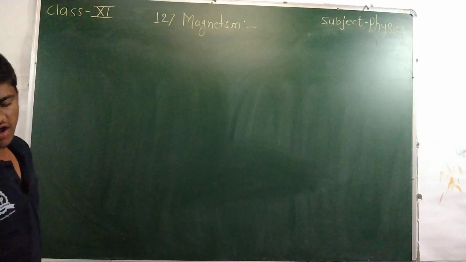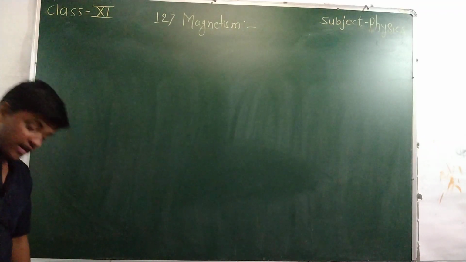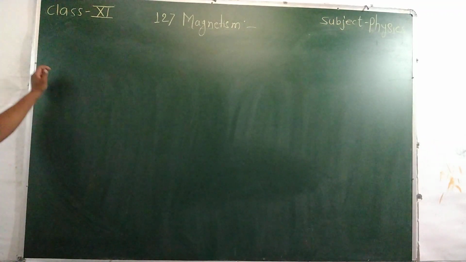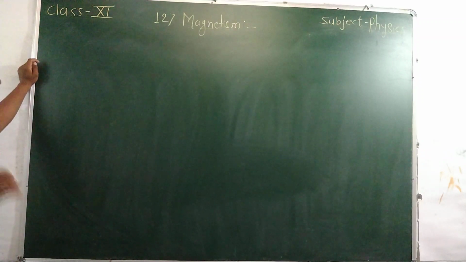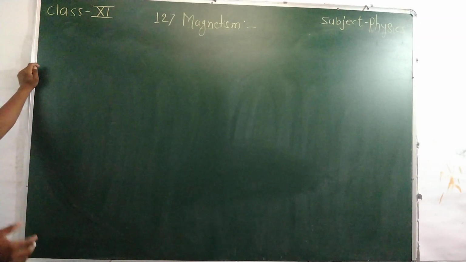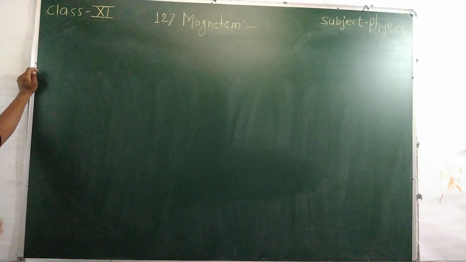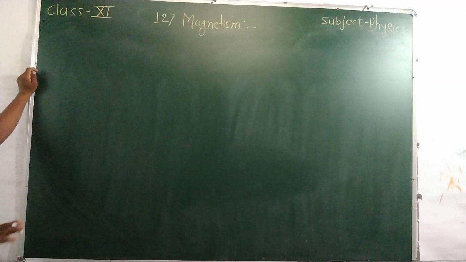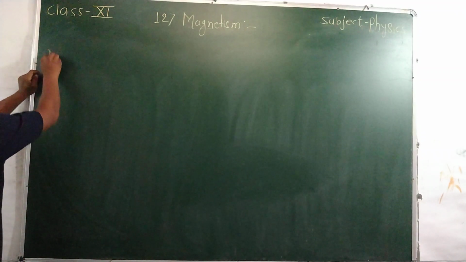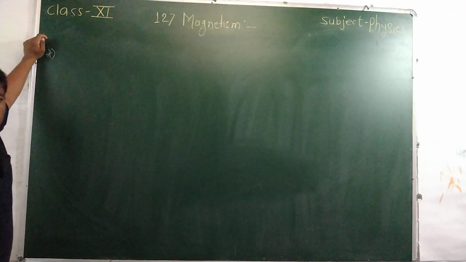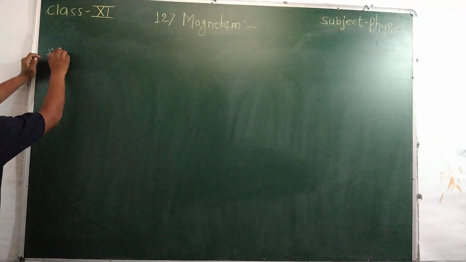In the previous lectures we discussed Gauss's law in magnetism. According to Gauss's law, the net magnetic flux through any Gaussian surface is equal to 0. That is the summary of the previous lectures. In this lecture we are just discussing earth magnetism.